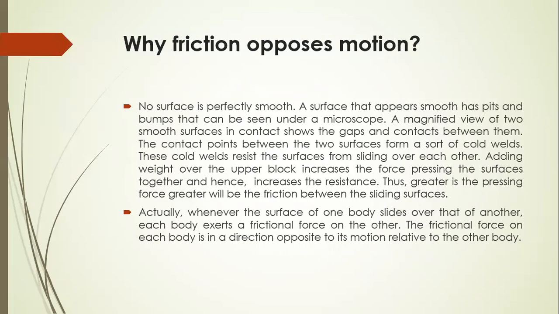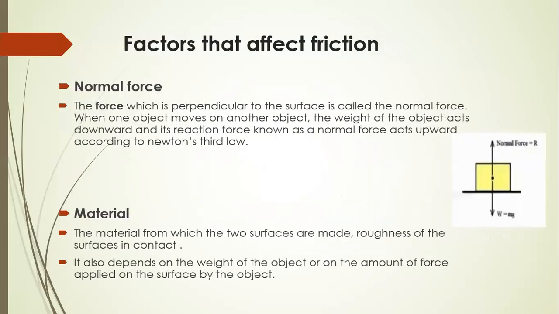surfaces. Actually, whenever the surface of one body slides over that of another, each body exerts a frictional force on the other. Therefore, the frictional force on each body is in a direction opposite to the motion relative to the other body. Now the factors that affect the friction force.